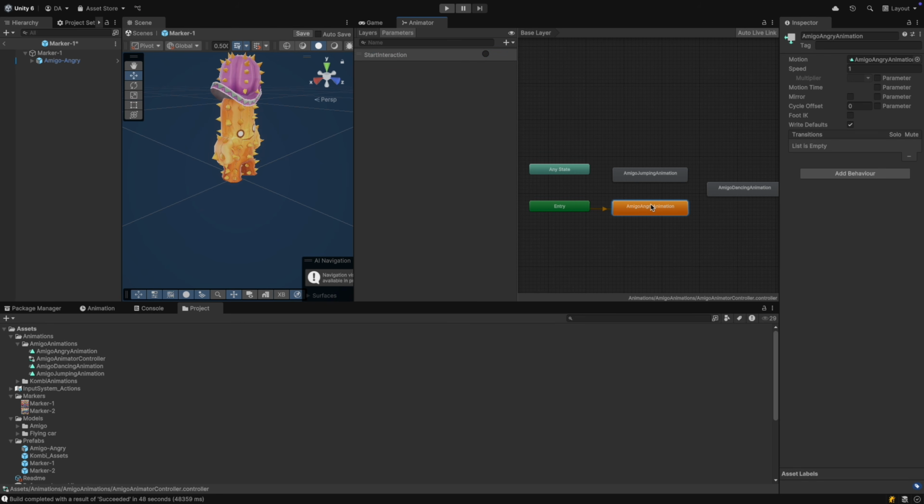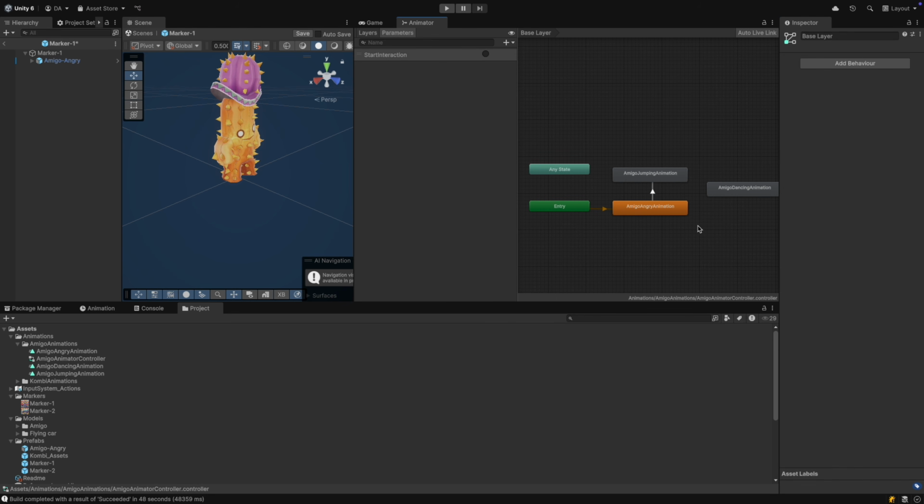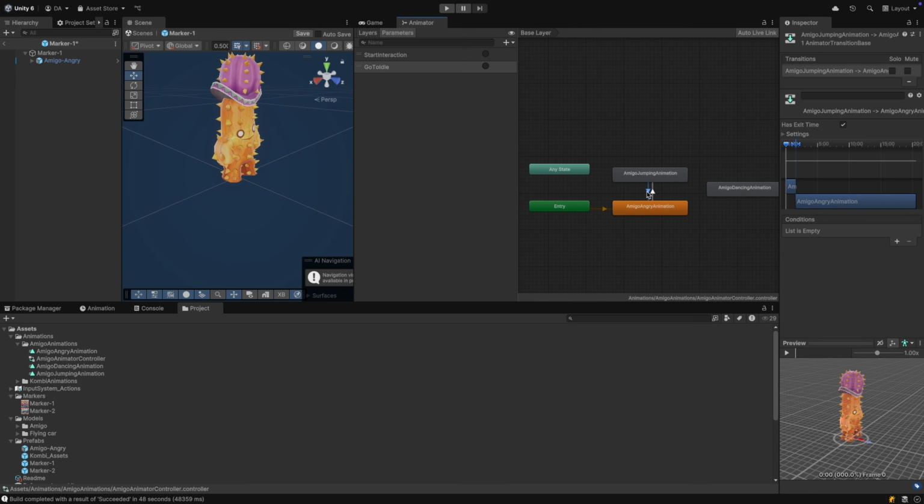Select the Amigo Angry animation, right-click and make a transition to connect to the Amigo jumping animation. Select the connection and unmark has exit time, so the animation gets interrupted if the change is triggered. Now add the trigger to the connections. Create a new trigger named Go to Idle. Select the Amigo jumping animation and make a transition to the Amigo Angry animation. Disable has exit time. In conditions, let's add Go to Idle.